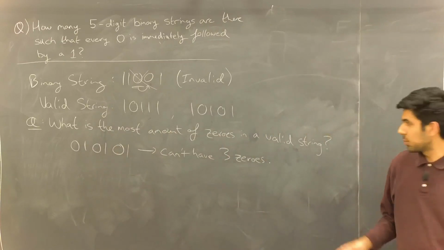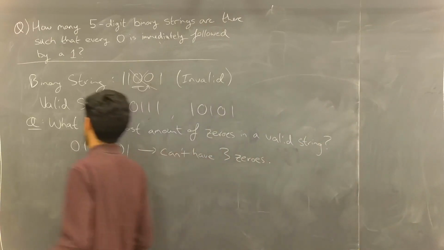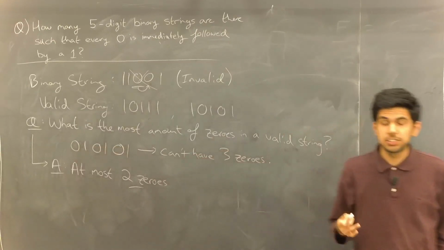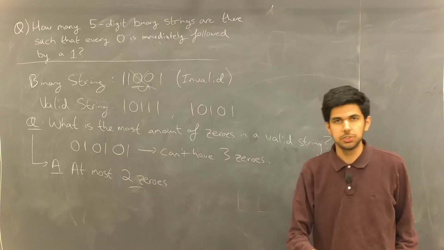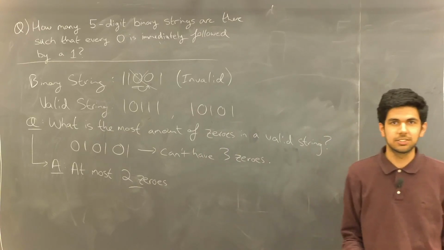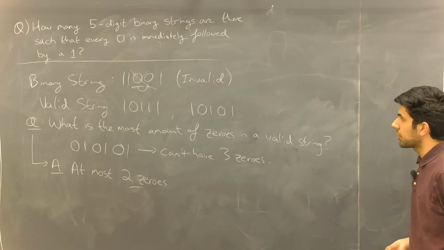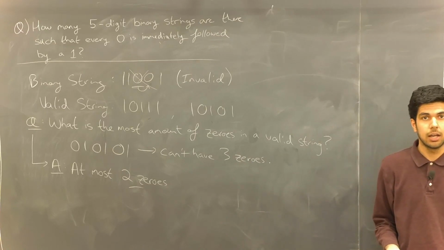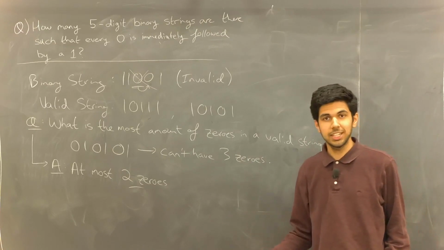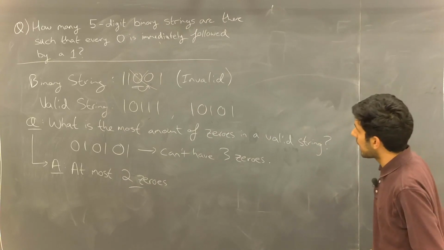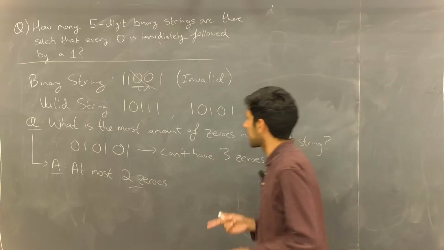So we know that a valid string will have at most 2 zeros. That means it could have 0 zeros, 1 zero, or 2 zeros. So what we can do is consider those 3 cases separately, find the number of strings that fall into each case, and add them up. I think I'll have to erase this, and then we'll get into it.